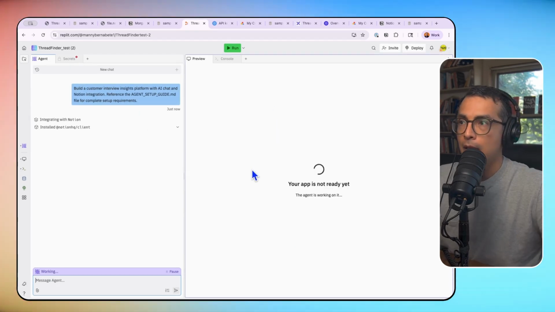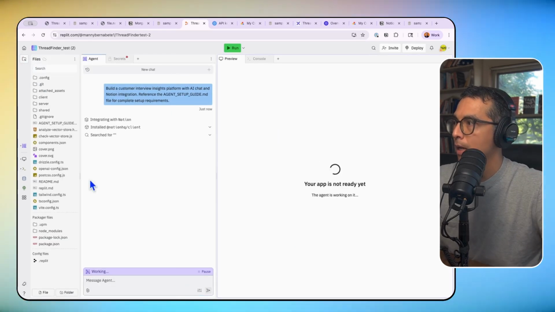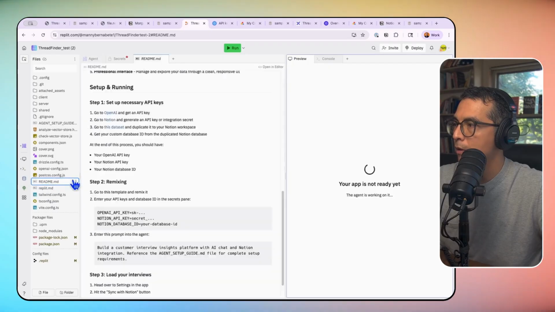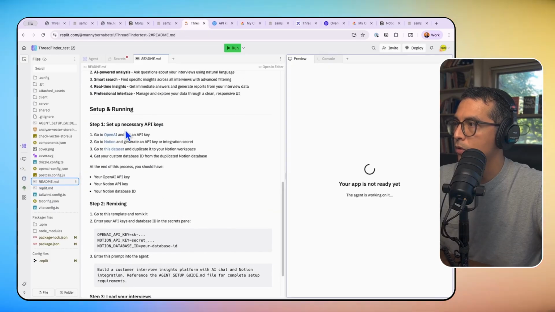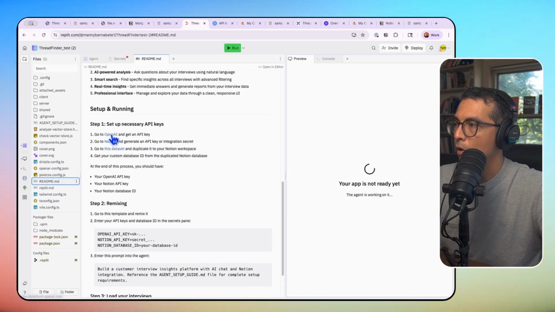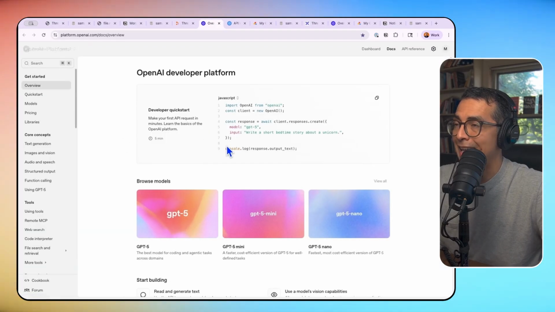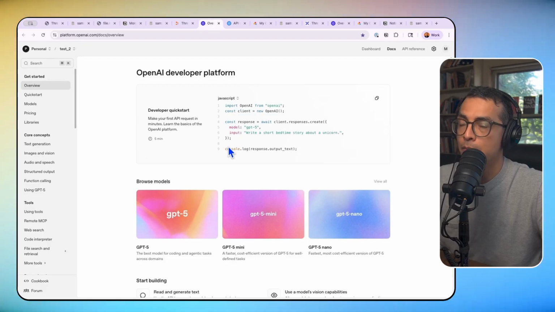In the meantime, let me show you where to get those API keys. Head over to the README file here and scroll down to step 1. And we're going to want to get our OpenAI key. This is going to be for the LLM chat functionality, but also for the context that's being provided to that functionality.